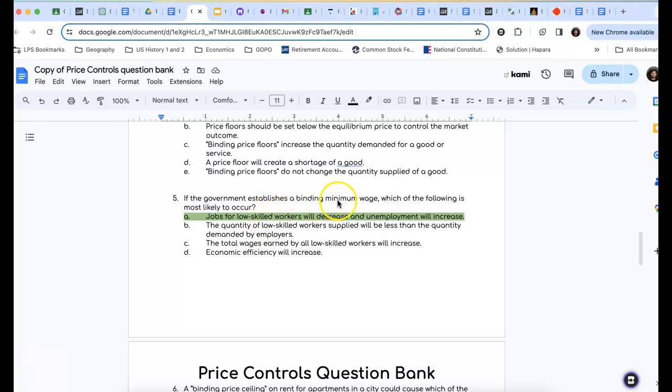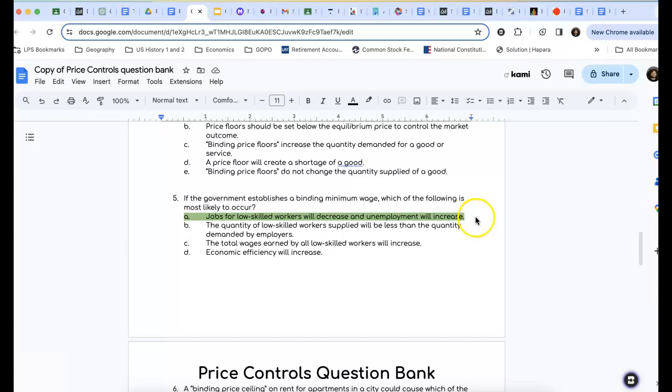If the government establishes a minimum wage, which of the following is most likely to occur? And we kind of looked at this already, but jobs for lower skilled workers will decrease and unemployment will increase. And we figured out why. We saw that graphically. It's because employers demand fewer employees than before, but employees want to work more.